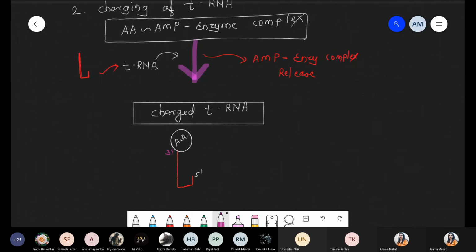Done? Okay, Nelia. Chalo. If the writing part is done, please tell me. I'll continue the next part, that is initiation, elongation and the termination. So please divide your page into two parts because हम side by side देख रहे. Half portion we talk about the initiation in case of prokaryotes and the other half portion in case of eukaryotes. Start from a new page because we are taking the diagrammatic representation for the initiation, elongation, and the termination.